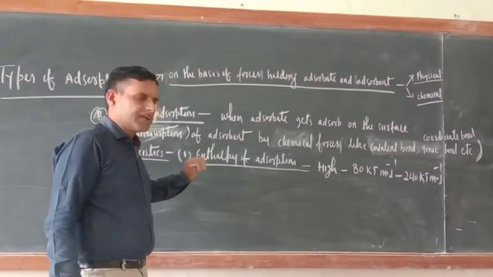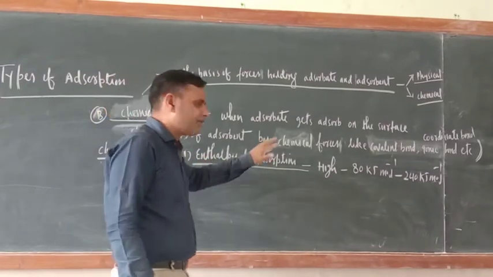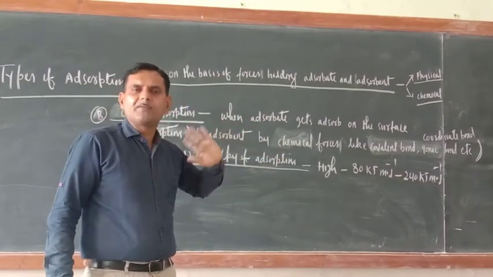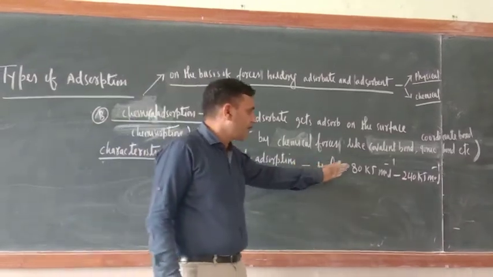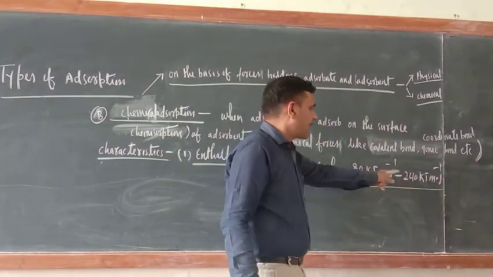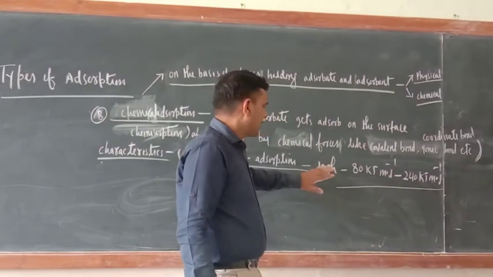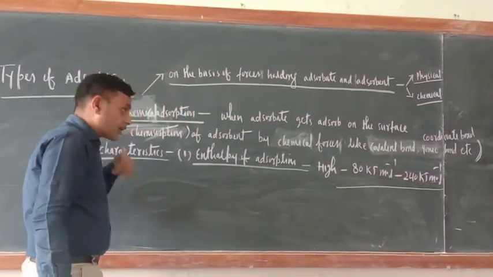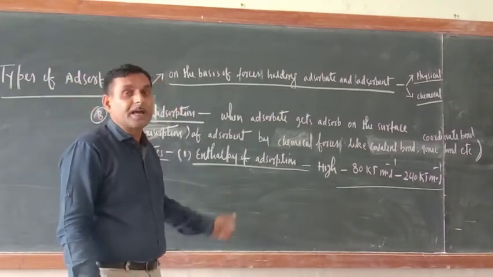So dear cadets, here I am teaching you the characteristics of chemical adsorption. The first one is enthalpy of adsorption. The heading would be the same, means on the basis of the same points I will explain chemical adsorption. So here enthalpy of adsorption is very high, from 80 kilojoule mole inverse to 240 kilojoule mole inverse. Earlier I wrote here 200, actually its value is 240 kilojoule mole inverse. Second thing, the blackboard was not clean, so I cleaned that. So the question arises here, why is enthalpy of adsorption very high in case of chemical adsorption?